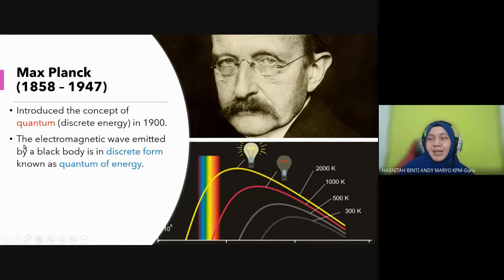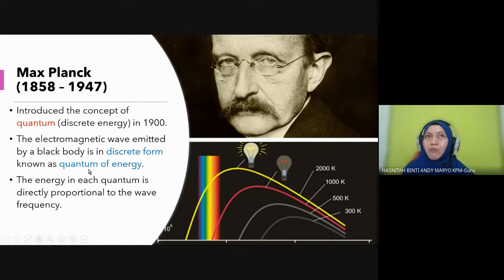Okay, and then he said the electromagnetic wave emitted by a black body is in discrete form known as quantum of energy. Before that, in classical theory, they say that electromagnetic wave emitted by a black body is in a continuous form. Tenaga dia continuous form, sentiasa keluar, flow all the time. But Max Planck say no, they emit energy in a small packet, one by one. Later we'll see more detail on that.